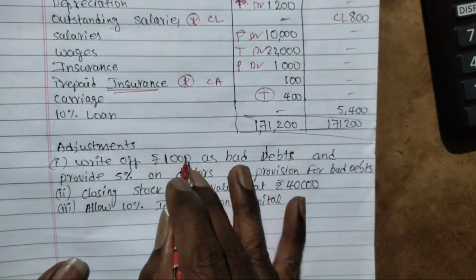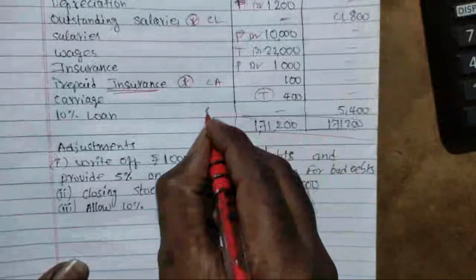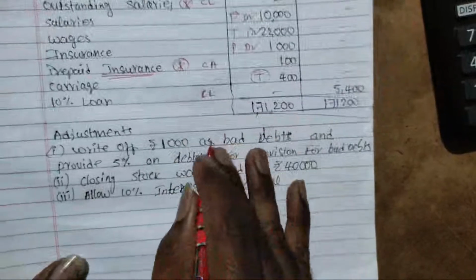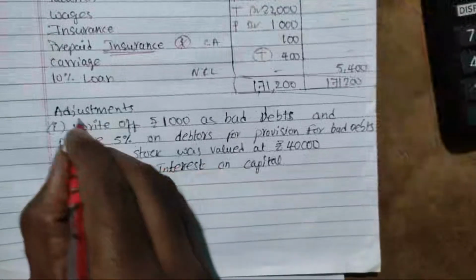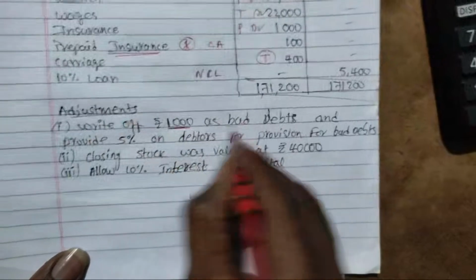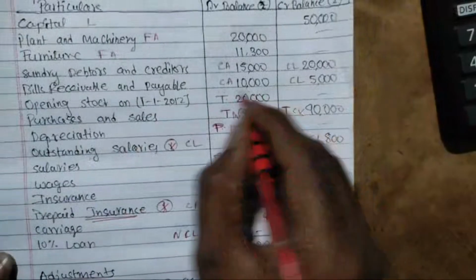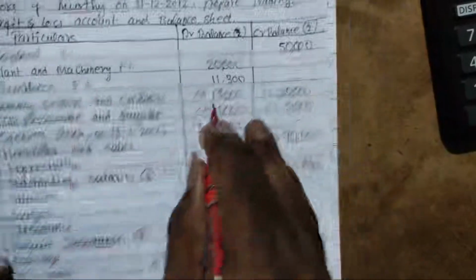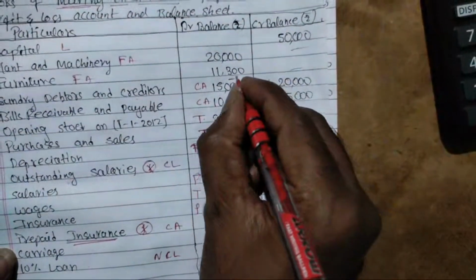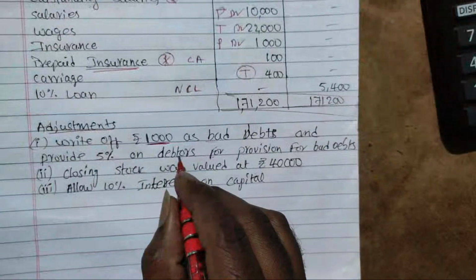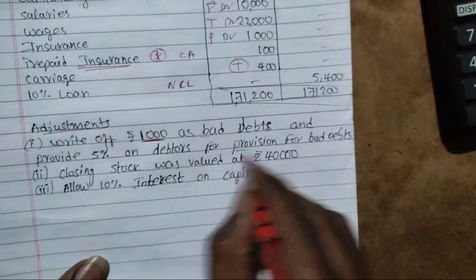10% loan, this is current liability, or you can consider it non-current liability, no problem. Then adjustments, write off 1000 as bad debts. From the debtors value of 15,000, first we need to deduct 1000 rupees as bad debts. Then provision for bad debt. First we need to do one small working note.